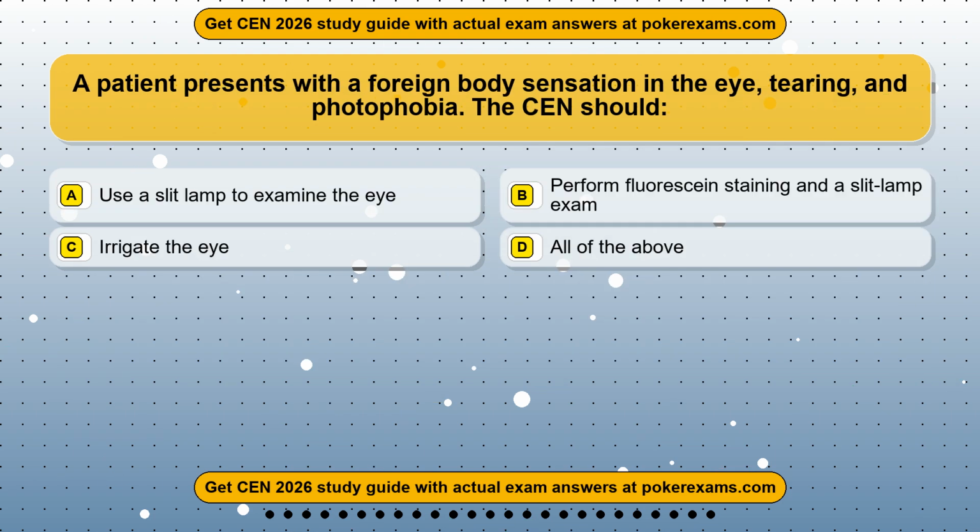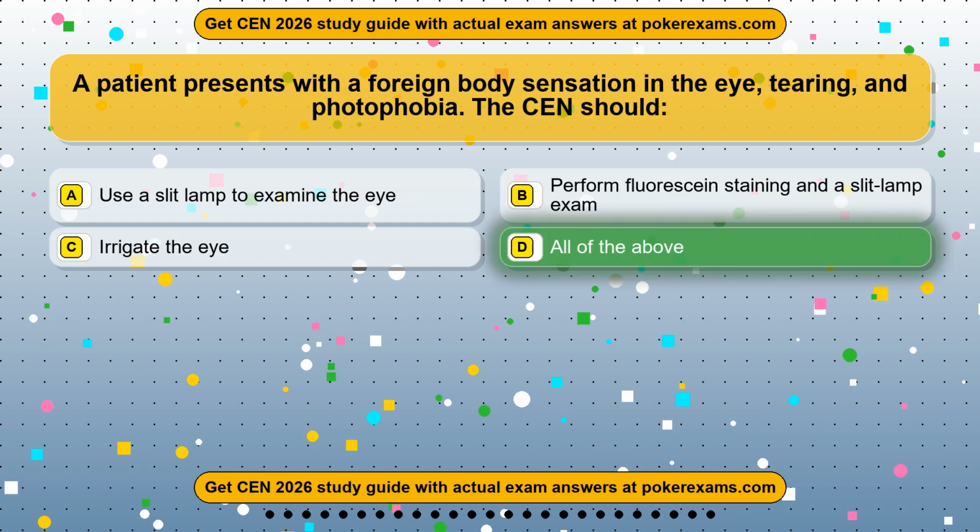Question 4. A patient presents with a foreign body sensation in the eye, tearing, and photophobia. The CEN should: Option A, use a slit lamp to examine the eye. Option B, perform fluorescein staining and a slit lamp exam. Option C, irrigate the eye. Option D, all of the above. The correct answer is option D, all of the above.